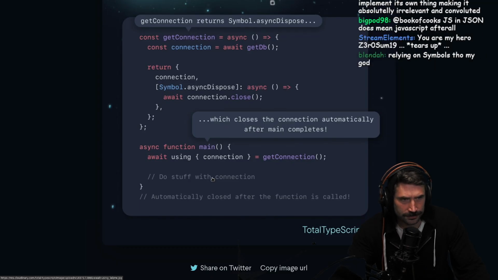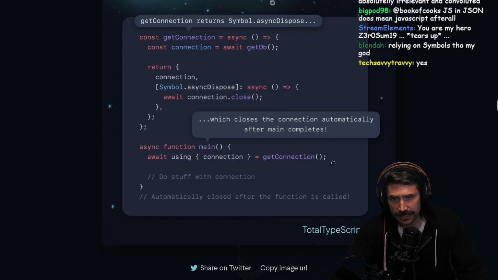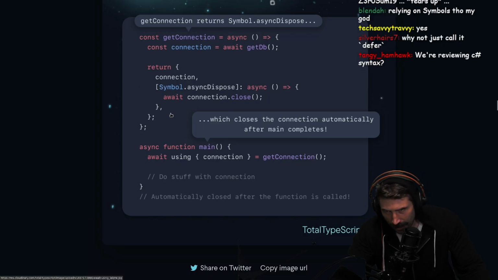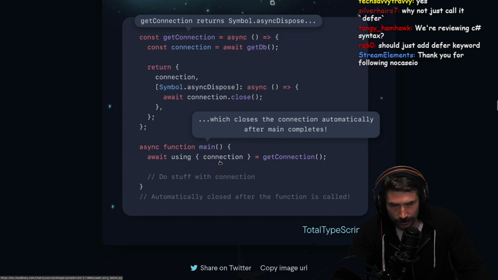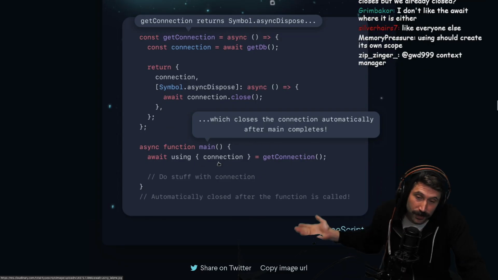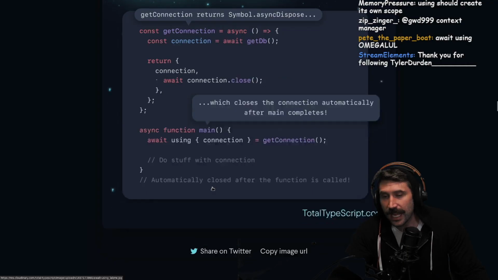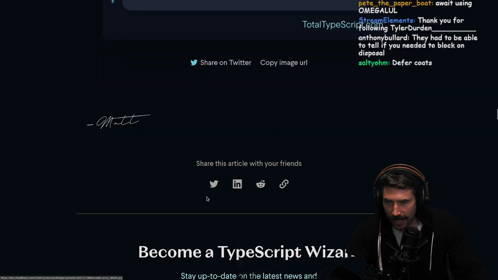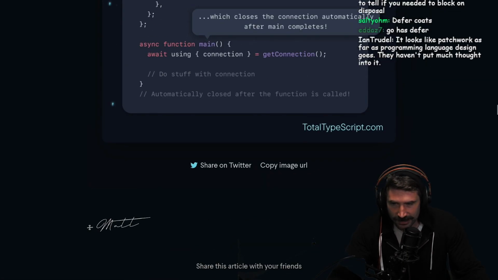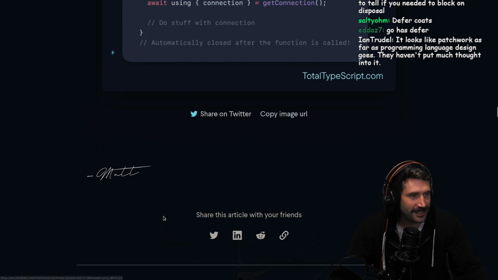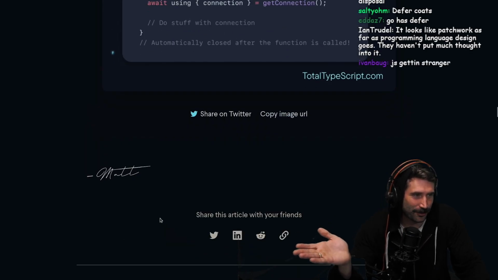Not sure if I love it. This is also really kind of crazy syntax, that you're actually lifting out the value of connection while having the dispose be a part of some outer thing. It's pretty wild. The idea is nice. I like it. I don't mind it. Thank you, Matt, for throwing this. I like how Matt has his signature on his website. Look at that. I don't have a signature on a website.